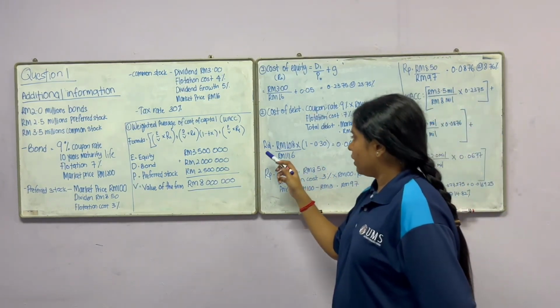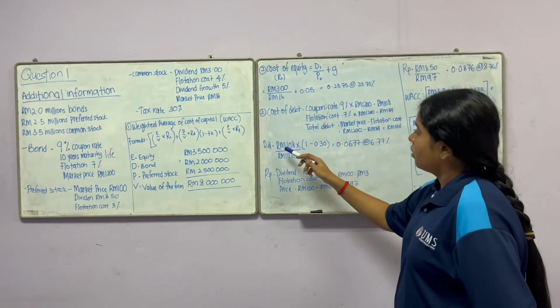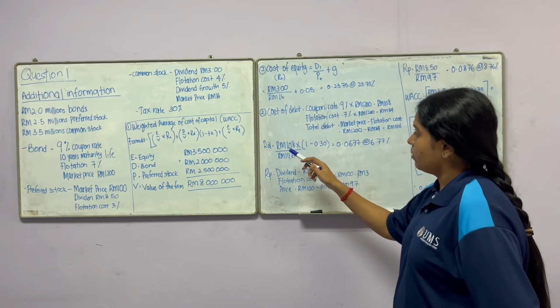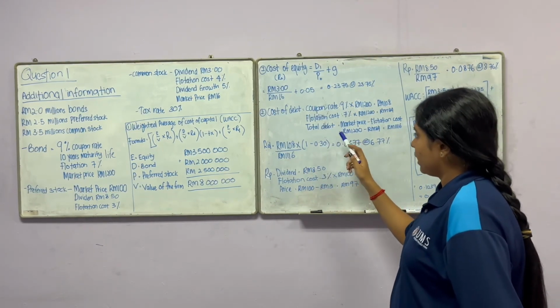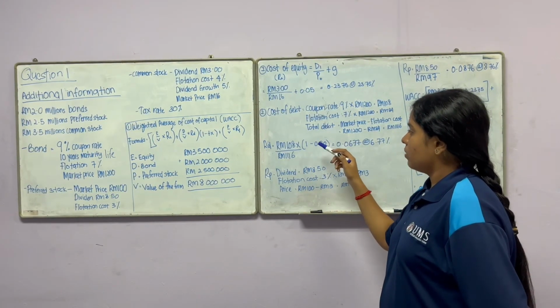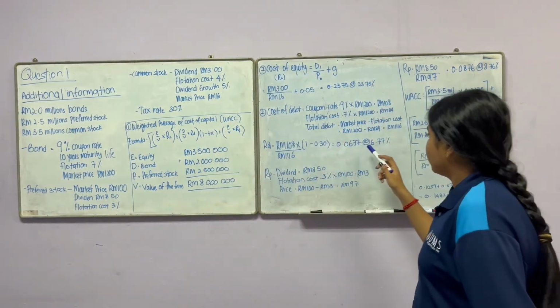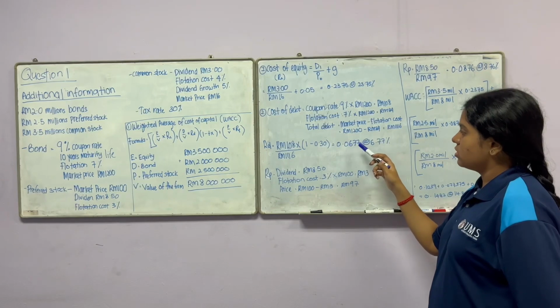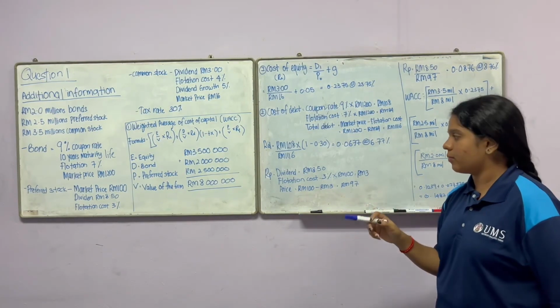For the cost of debt, we need to calculate the coupon, which is 108 ringgit divided by 1116 ringgit, the total debt, times 1 minus 0.30, which is the tax rate. So the final answer will be 0.0677. We can convert to 6.77%.